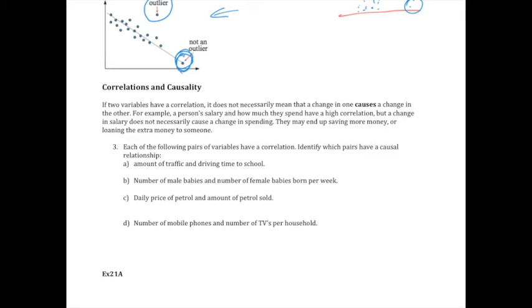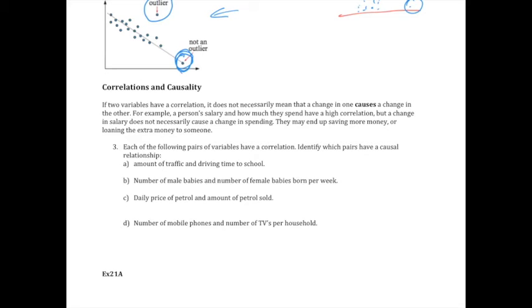Does that make sense? For instance, if I get a pay cut, I might be in denial and continue my spending habits. Smarter people might cut their spending. Or if I get a pay rise, that doesn't necessarily mean I'll spend more. There might be a relationship, but it doesn't cause it.